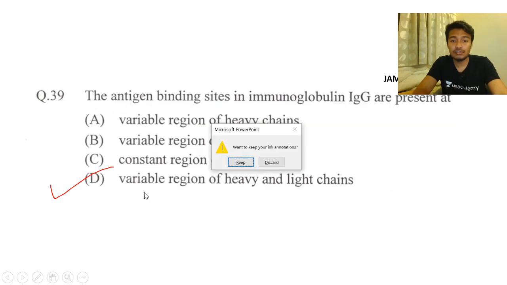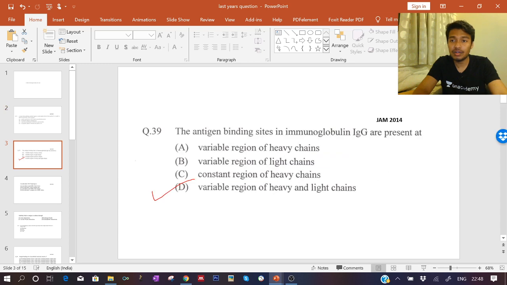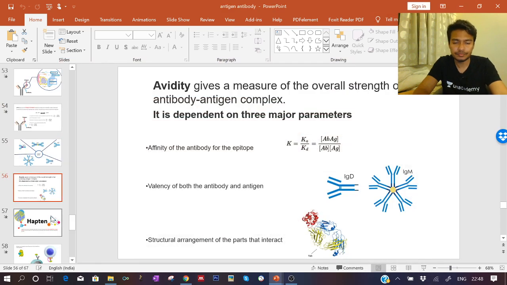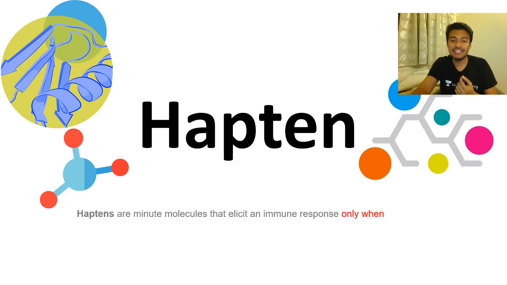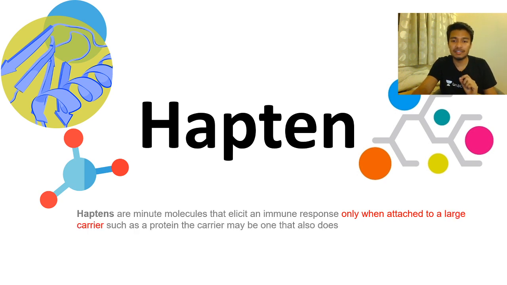So today we have looked at so many different concepts that are important for IIT JAM from the immunology section. Before we move on further, we should clarify one term, which is known as hapten. Hapten stands for molecules which cannot elicit an immune response on their own. That means they are incapable alone, but they are capable when they are interacting with their carriers.